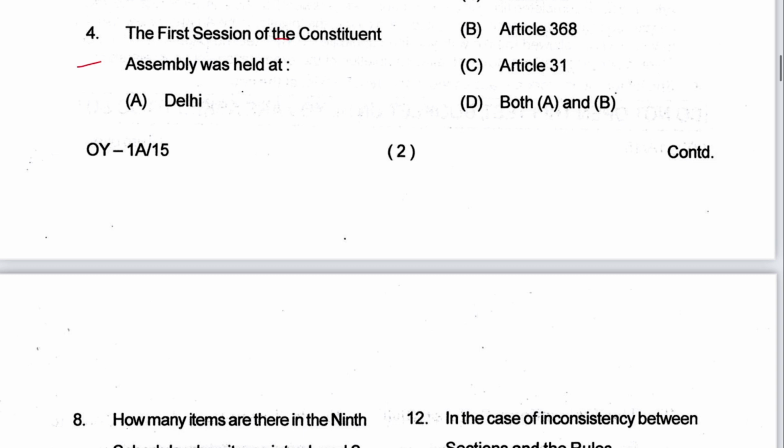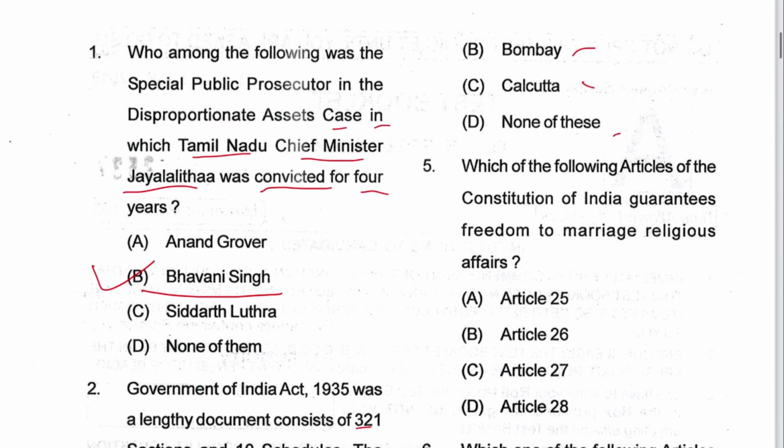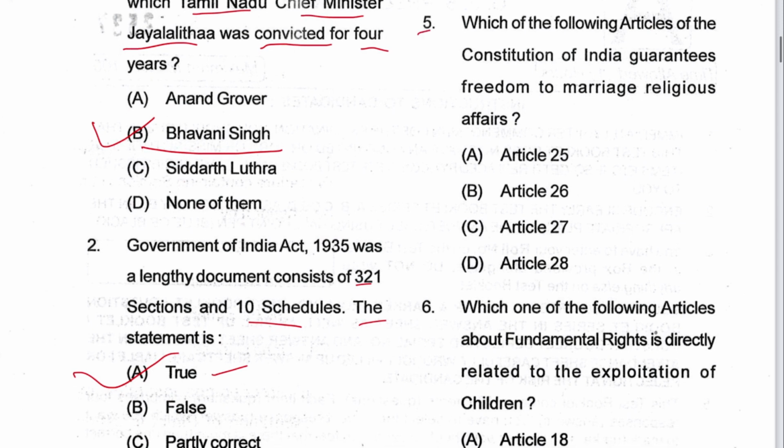Next is 4. The first session of Constituent Assembly was held at Delhi. A is the answer. Other options are these. Next is 5. Which of the following article of the Constitution guarantees freedom to manage religious affairs? ये मैरिज नहीं है, ये मैनेज है. यहाँ पर ये उड़ीसा के पेपर में बहुत ही मिस्टेक्स रहती हैं. So many mistakes in Odisha Judicial Services paper. This should be manage religious affairs. That is Article 26B is the answer, but this question was deleted due to this mistake.